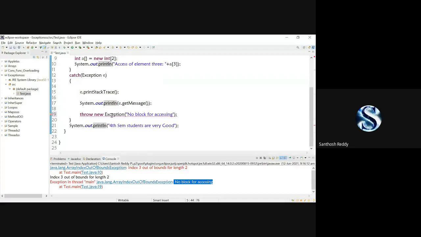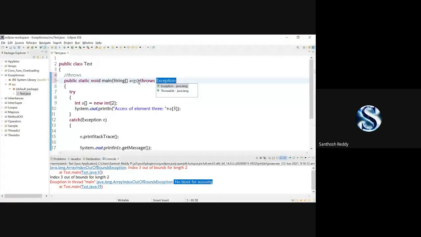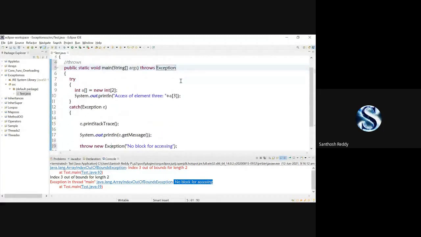Okay, here you can check it out. Here I have got an add throws declaration. Here I have throws Exception. Here I have throws Exception. Okay, like this you have to declare. Then only the error will go away. Then only you can get a normal termination.